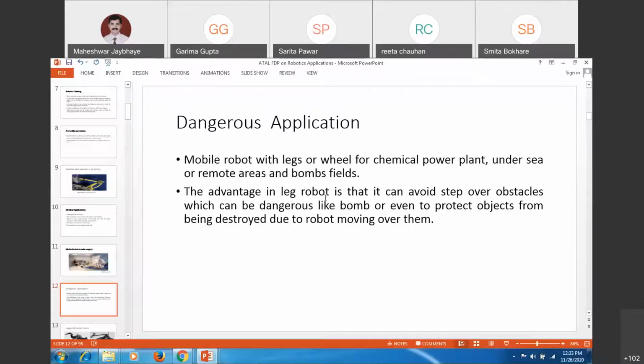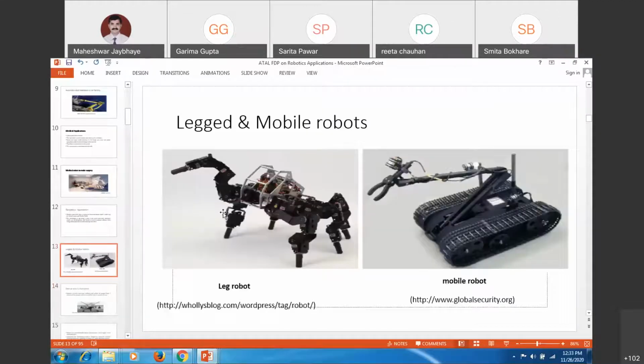The advantage of a legged robot is that it can step over obstacles. With a wheeled robot there may be chances of obstacles, so in some cases legged robots are being used. Also, dangers like bombs can be avoided, or detected and collected. So you will use these legged robots for taking loads. In the Indian army also they are thinking of taking the load instead of soldiers carrying it.